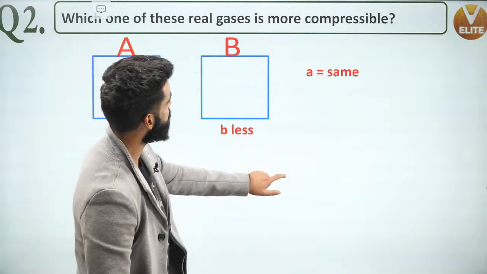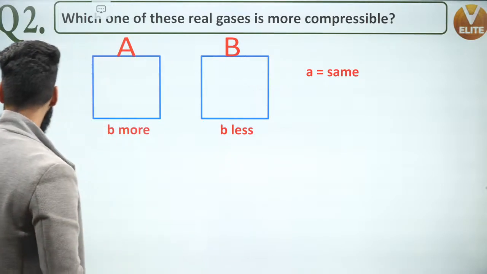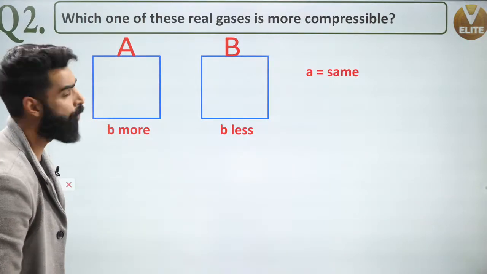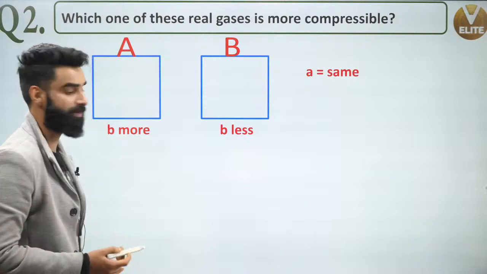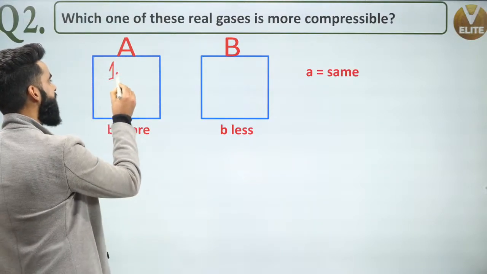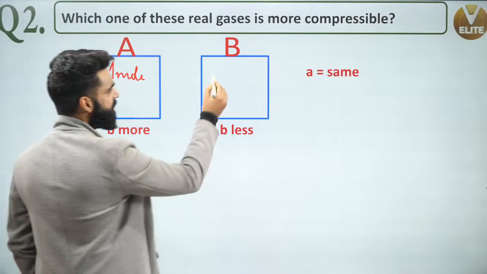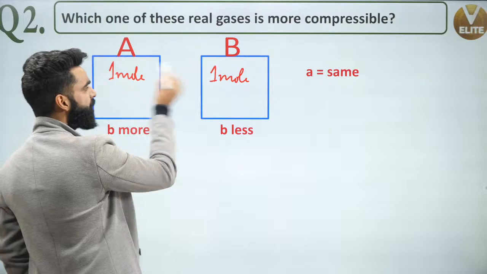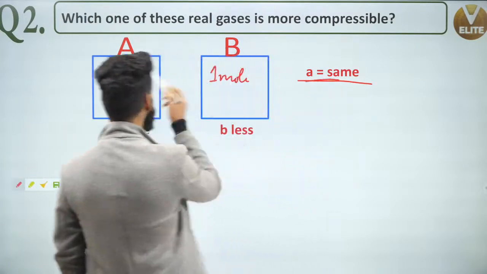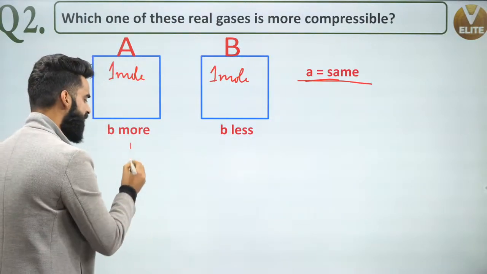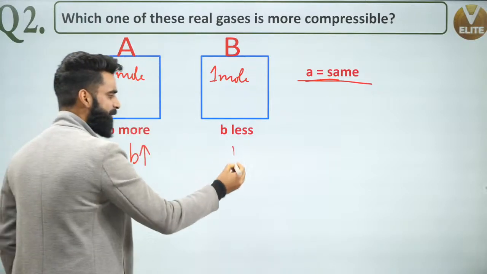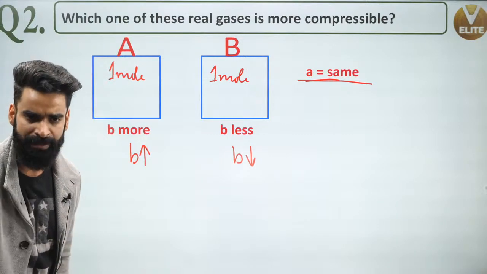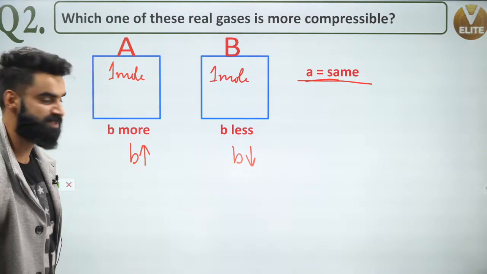Okay. We have got one more question over here. Can you tell me the answer of this one? Which one of these real gases is more compressible? Which one can be compressed more? See, I have got 1 mole of real gas A over here, and 1 mole of real gas B. A value for both the gases is same. Force of attraction in both the gases is same. But over here, B value is more for this gas and B value is less for this gas. Can you tell me which gas can be compressed more? What do you think?